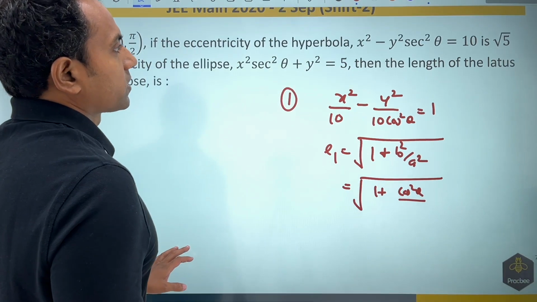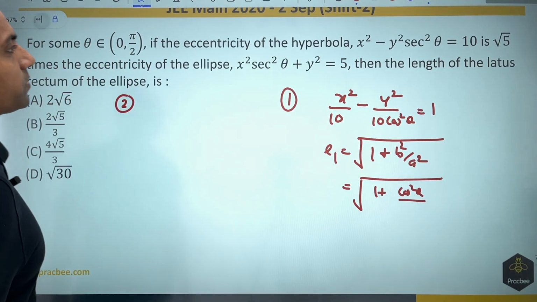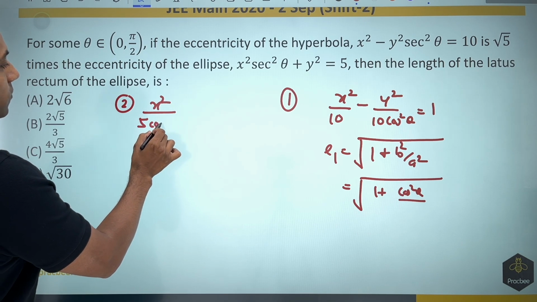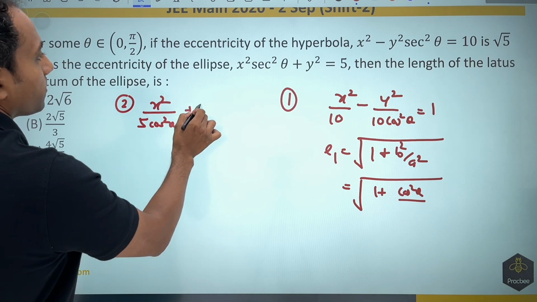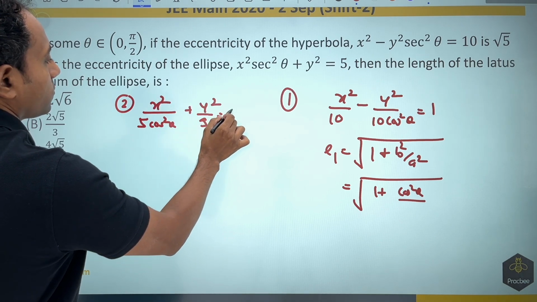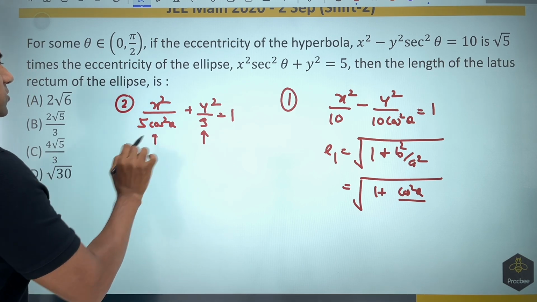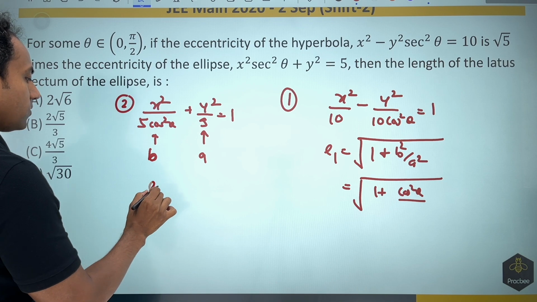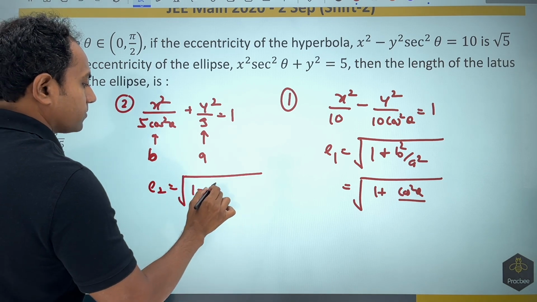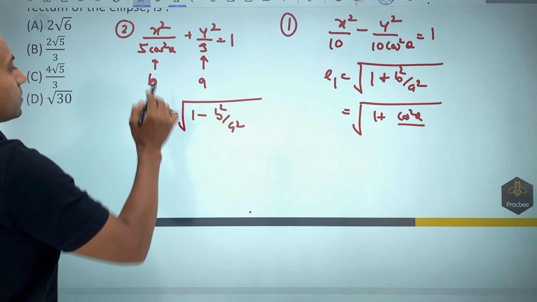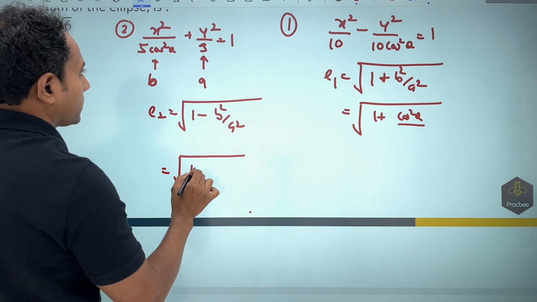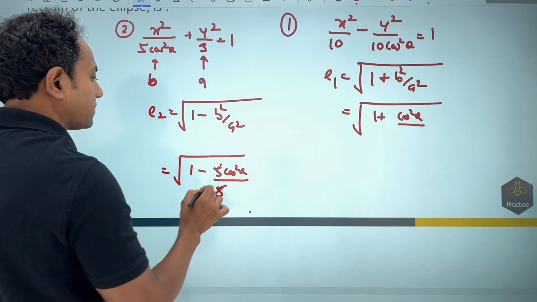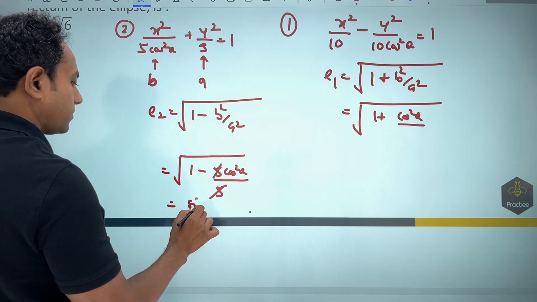If I want to do it for the second curve, it is given to me as an ellipse. So if I write it down, it is x square by 5 cos square theta plus y square by 5 is equal to 1. Now you can see that this value is greater than this value. So this will become my b and this value will become my a. So if I write the eccentricity, it becomes root of 1 minus b square by a square. So if I write the value, this becomes 1 minus 5 cos square theta by 5. This will get cancelled out and the answer becomes nothing but sin theta.